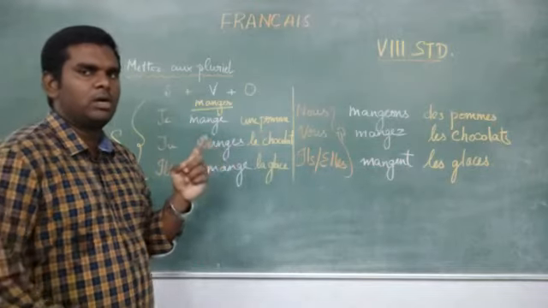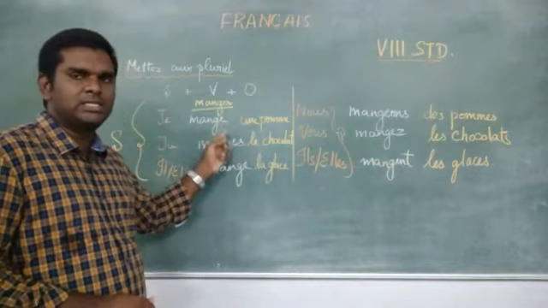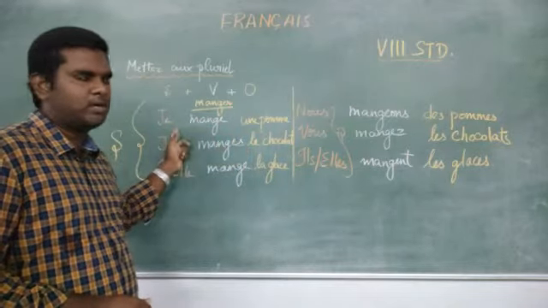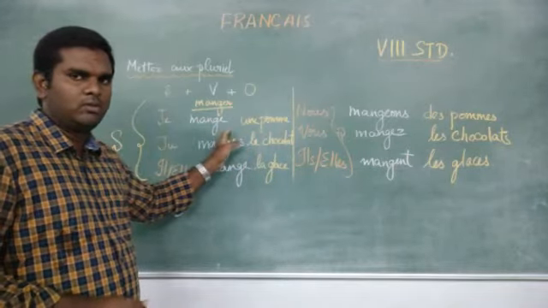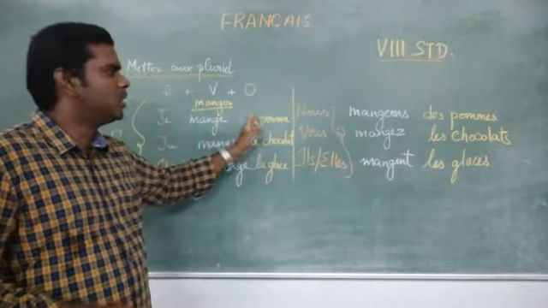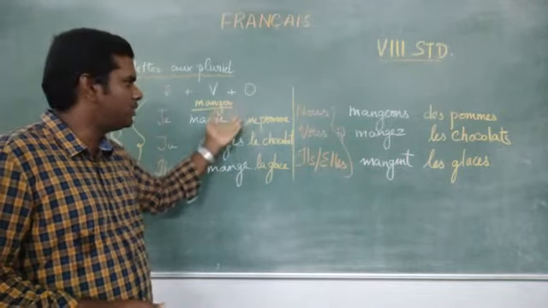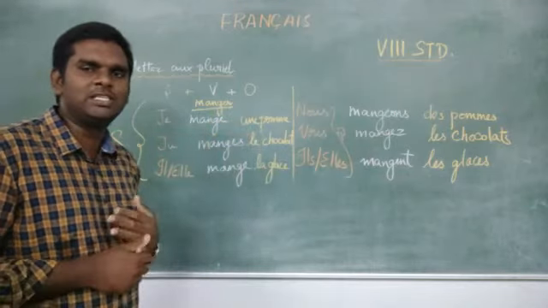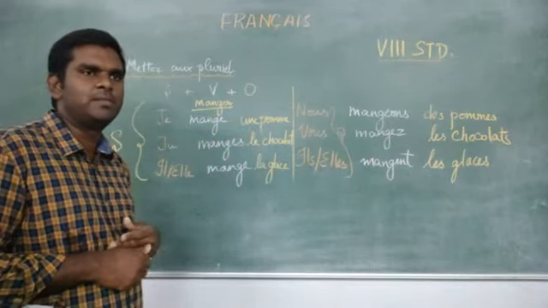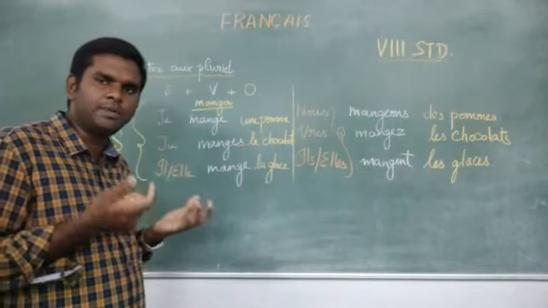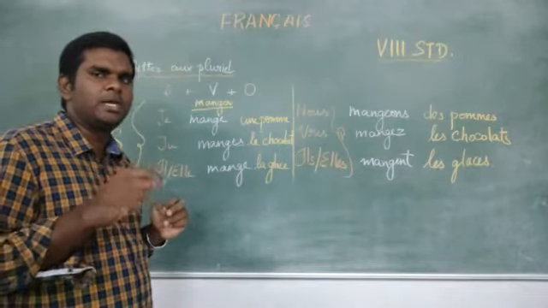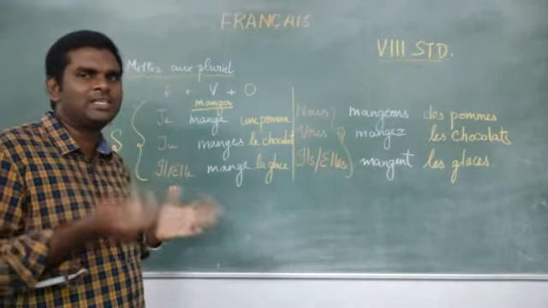One more explanation. In case there is a preposition, where will it come? Will it come in the subject part? No. Verb? No. So always the preposition will fall in between the verb and the object. So don't make any changes to the preposition. For example, dans. Dans is a preposition, right? So don't change anything. Don't add an s to make it plural. Okay? So already there is an s.